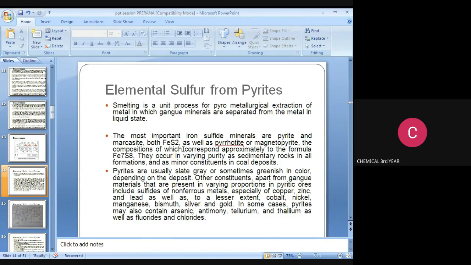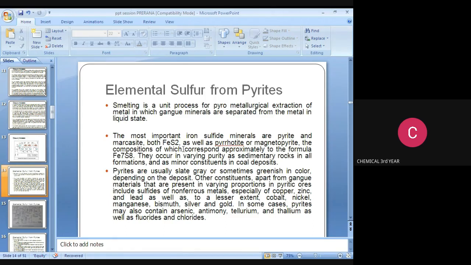Next, the third method, that is elemental sulfur production from pyrites. Smelting is a unit process for pyrometallurgical extraction of metal in which gangue minerals are separated from the metal in liquid state. You note it down.